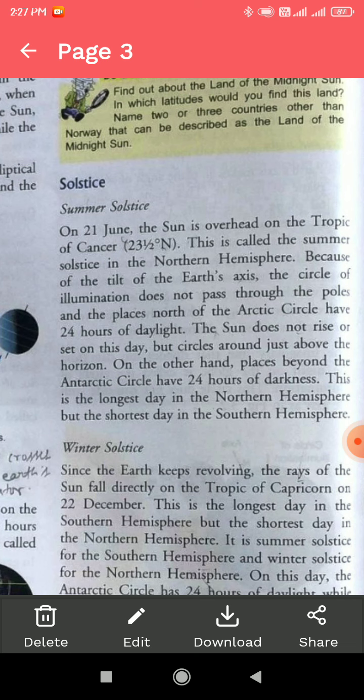So the North Pole side of the Arctic Circle has 24 hours of daylight, and the sun does not rise or set on this day, but circles around just above the horizon. On the other hand, places beyond the Antarctic Circle have 24 hours of darkness. This is the longest day in the northern hemisphere, but the shortest day in the southern hemisphere.